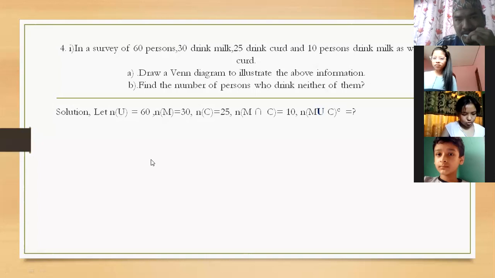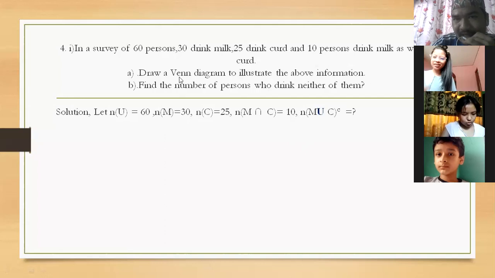And I have supposed the number of people who drink curd as C. The cardinal number of set C is 25. And both means the cardinal number of milk intersection curd. How many are there, Sarita? How many like both? 10.